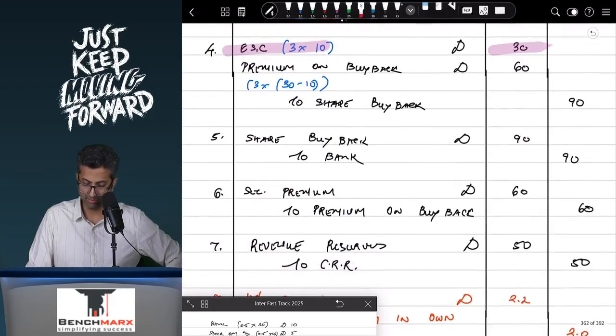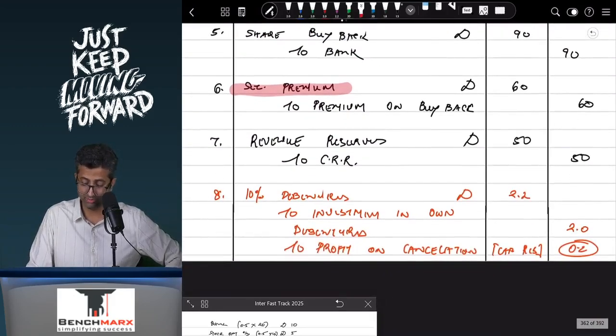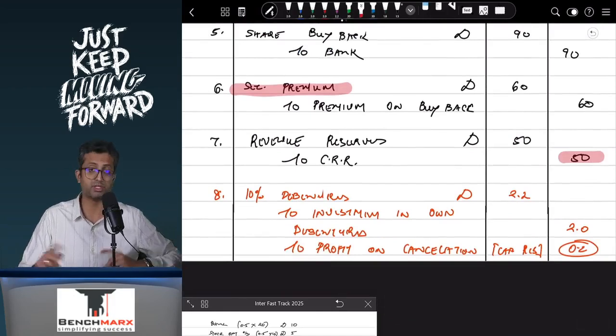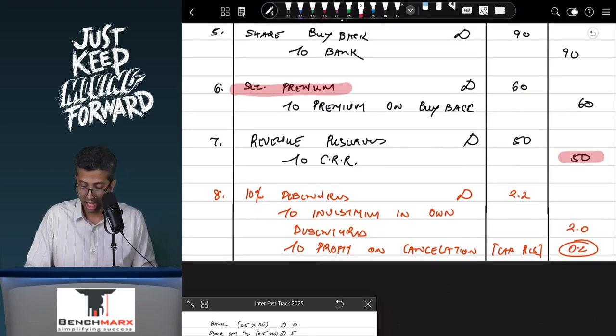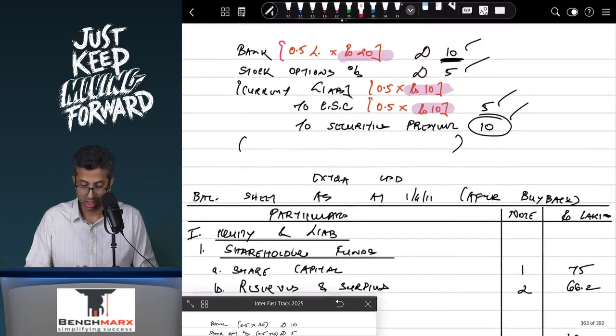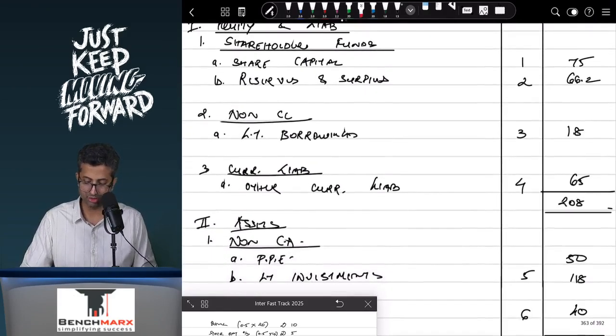Then premium on buyback, again adjusted against securities premium, revenue reserves to CRR for 50, that is 20 and 30, redemption of preference shares as well as equity shares, and then a new entry for profit on cancellation going to the capital reserve, a new entry for ESOP that we passed, and then we prepared a balance sheet. As you can see, balance sheet will have share capital of 75.